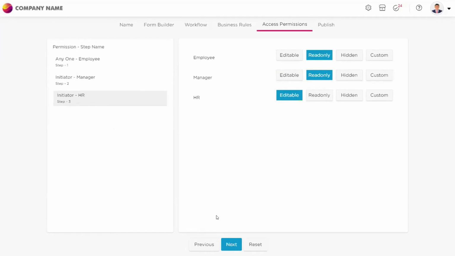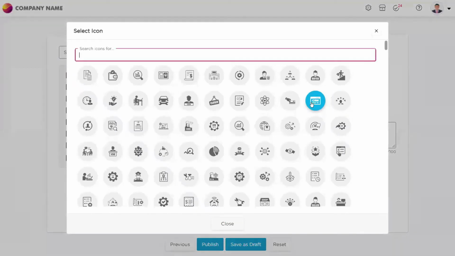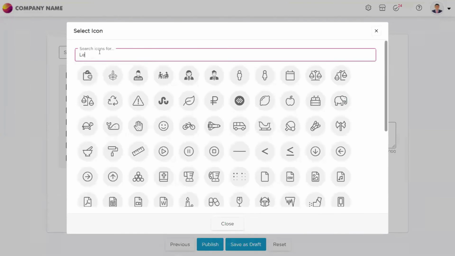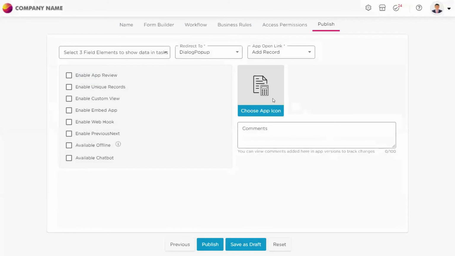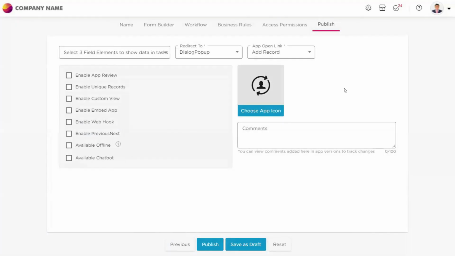Once you set the access permission, you can simply go to next. Then you can select an icon for the application. Since it's a leave application, let me type in leave. There are no such icons for the leave. So maybe I will take this icon and put it as the app icon. Maybe this is a different thing which we are looking at. Employee. Let us take this application.